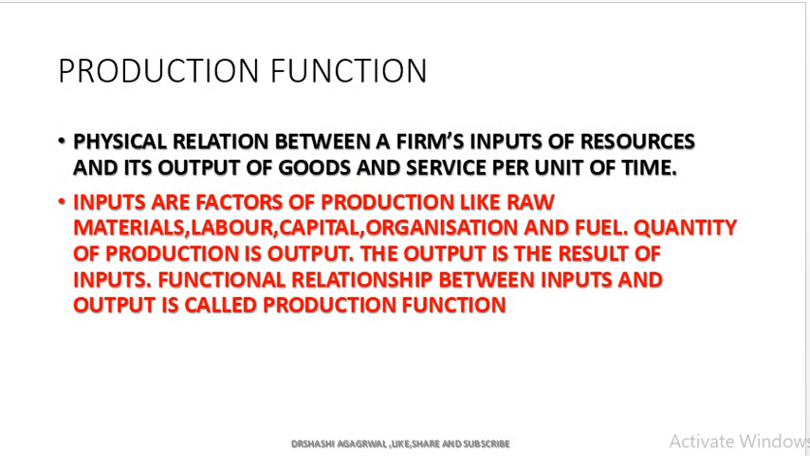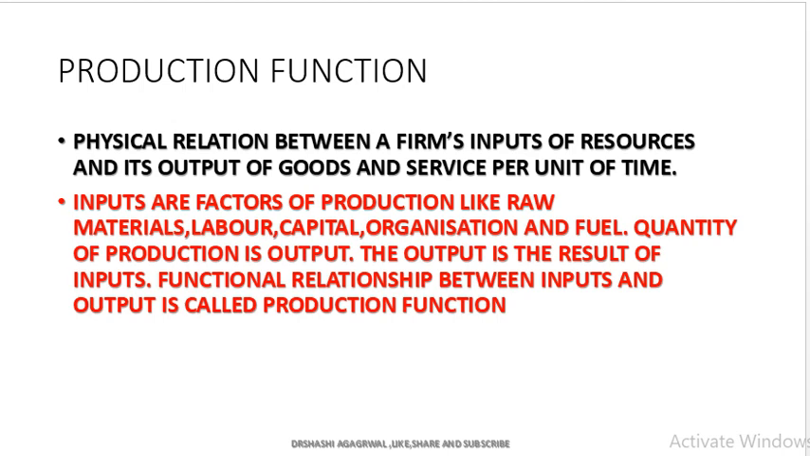Production function is the functional relation between the input and output, the physical relation between a firm's input of resources and its output of goods and services per unit of time. In a given time, we are using so much input and generating so much output. That is the relation between input and output, that is called the production function.